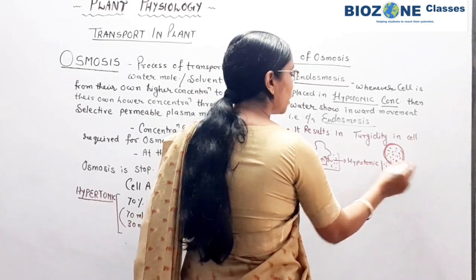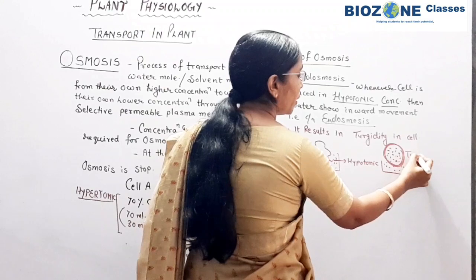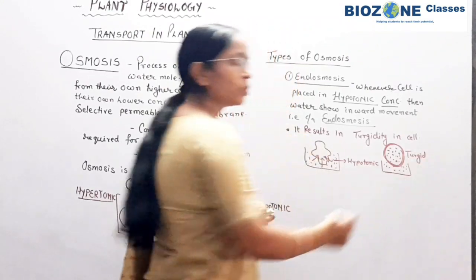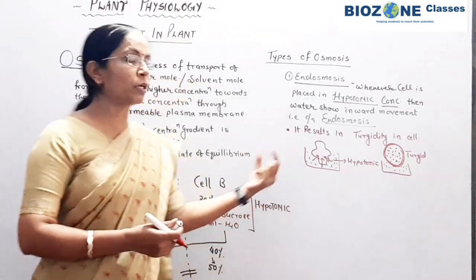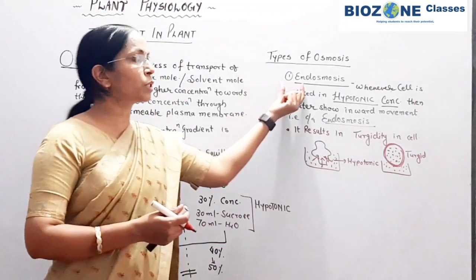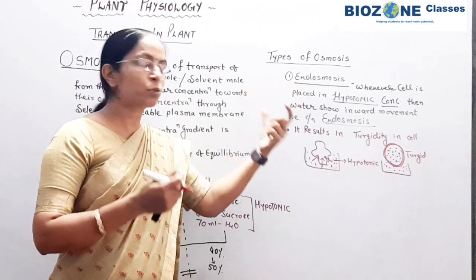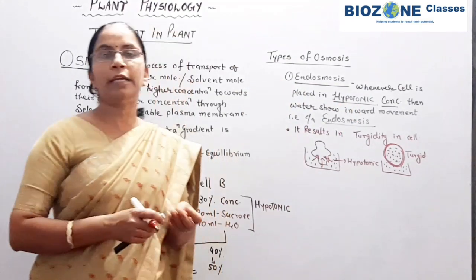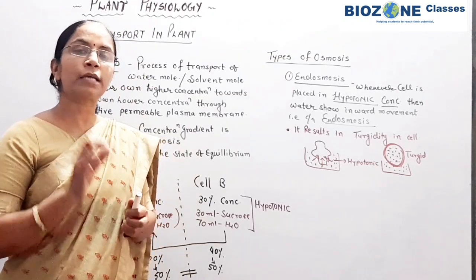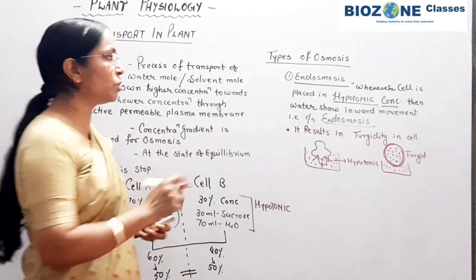So this is the result: the cell becomes turgid. So this part you remember about endosmosis. When will endosmosis happen? Only this part you remember: endosmosis predominantly takes place when the cell is kept in hypotonic concentration.